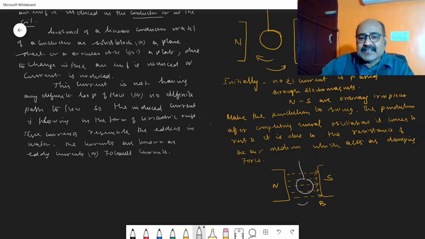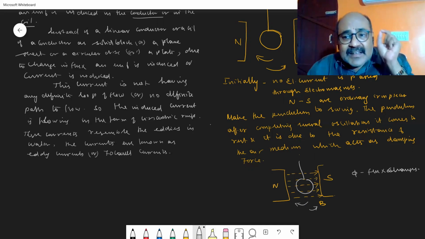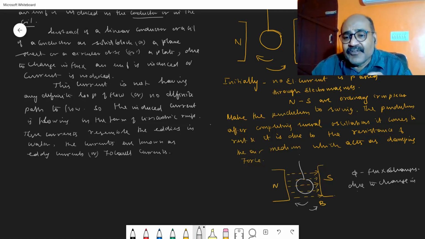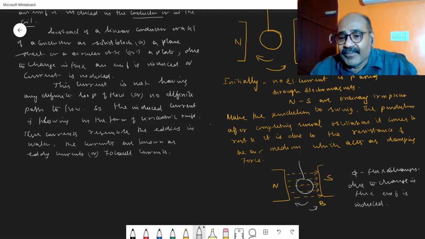When the solid disc is made to oscillate, automatically the flux changes. Whenever there is a change in flux, what will happen? Due to the change in flux, an EMF or current is induced in this disc in the form of concentric circles, or in the form of eddies.